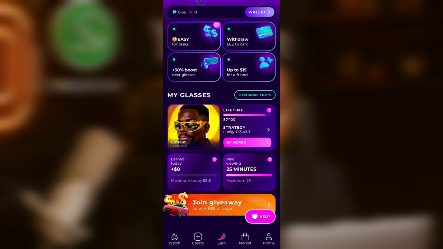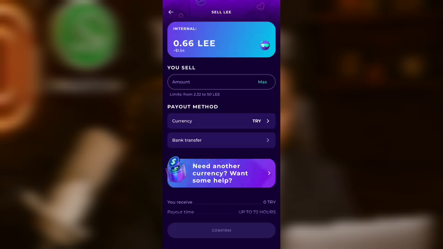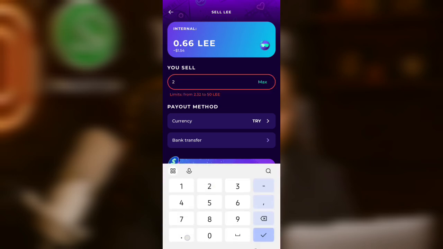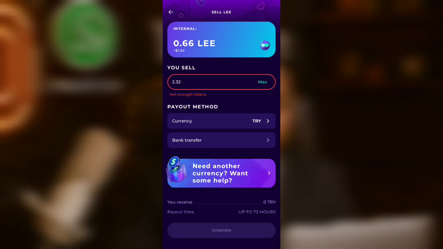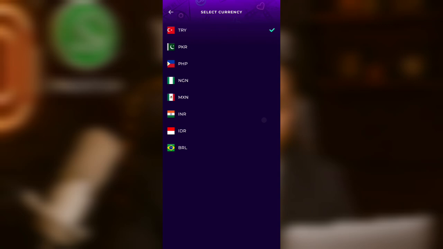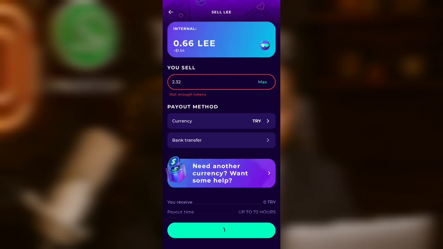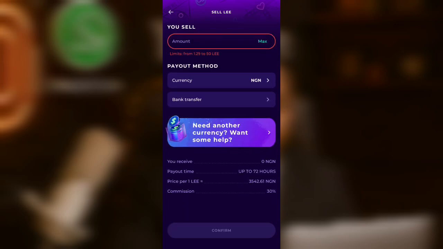Now, how do you withdraw if you are in Nigeria and you are having issues with withdrawal? When you click on withdraw lei to bank card, this option is for Nigerians, and the amount you can withdraw is 2.32 lei. You enter the amount here, 2.32 lei. I don't have enough lei yet, but I'm giving you an example. Then you select Nigeria, bank transfer, and click on confirm.